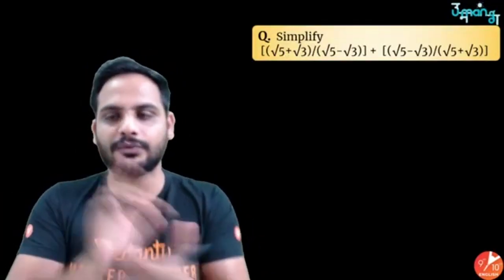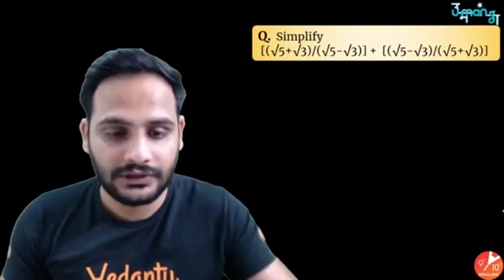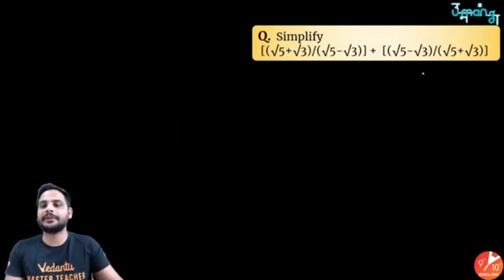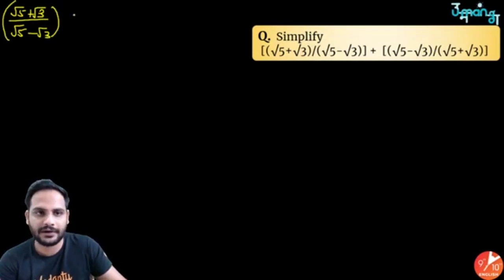Before I start today's class, as you remember, I gave you one question in the previous class homework, right? So this was the question. Let us understand this part. How do you solve this question? First, it tells you to simplify this. So you have root 5 plus root 3 upon root 5 minus root 3, this part separately, plus root 5 minus root 3 upon root 5 plus root 3, right?